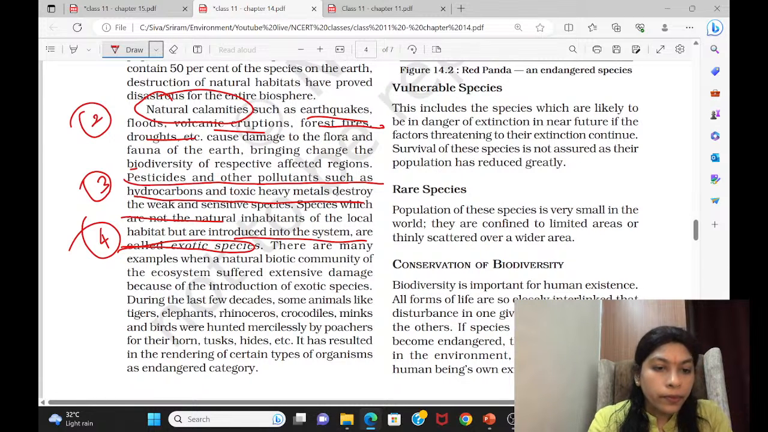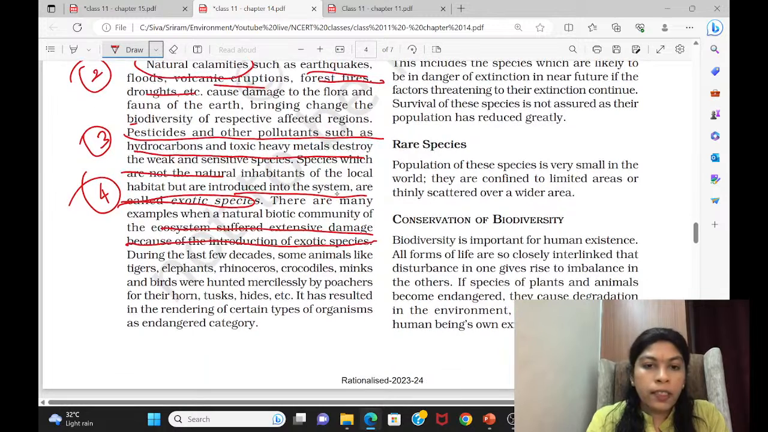See, the ecosystem suffered extensive damage because of the introduction of exotic species, right? Then we can go to the next, last thing, poaching. You're killing the biodiversity mercilessly.